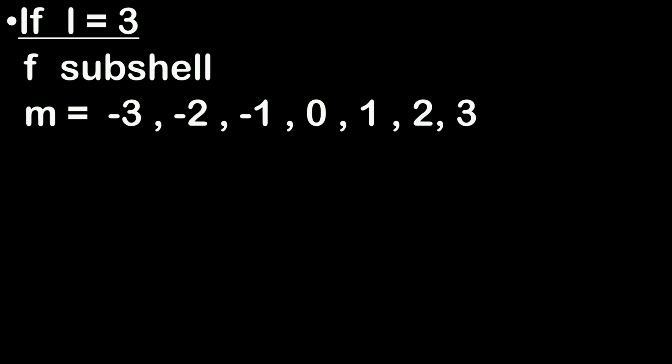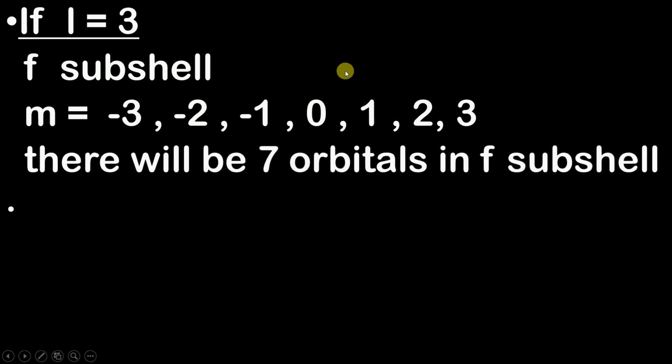Now, since there are 7 different values of m, it is obvious that the F subshell is going to have 7 orbitals. Okay, and these 7 orbitals you don't need to worry about, because you don't need to study them, because they are very complicated and they are not asked in any of your examinations, at least for 12th standard.